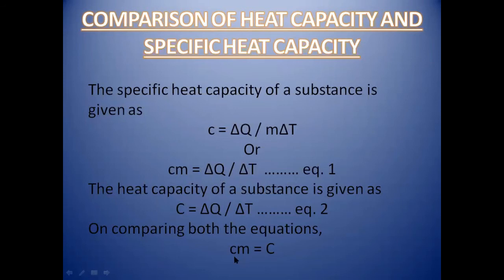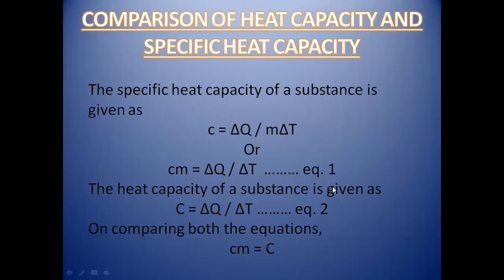So the equation will become specific heat capacity multiplied by mass of a given sample is equal to heat capacity. So this is the relation between the specific heat capacity and the heat capacity. I hope you will understand that heat capacity is equal to mass times the specific heat capacity. Okay, so take a screenshot of this slide so you can do your work.